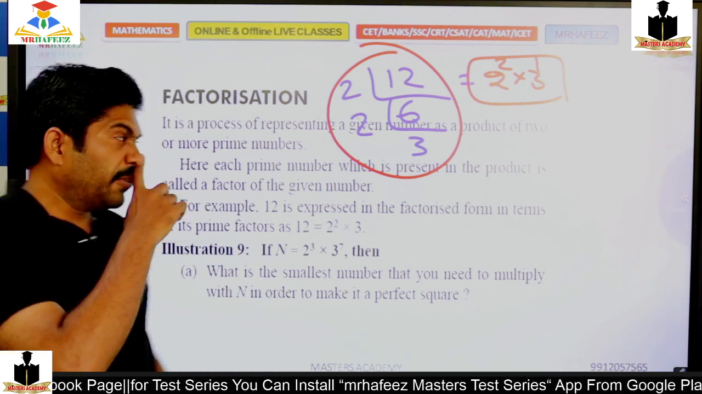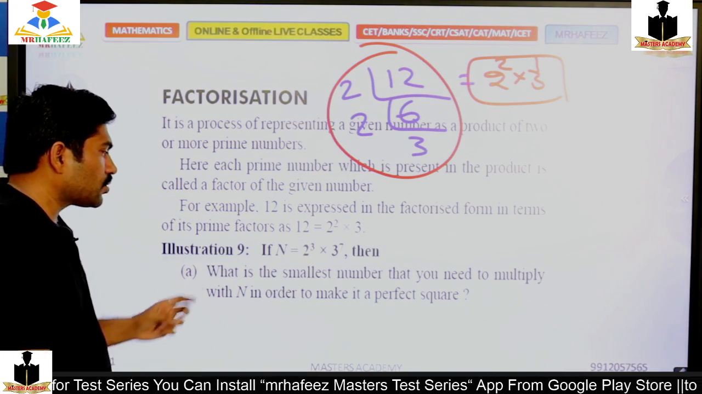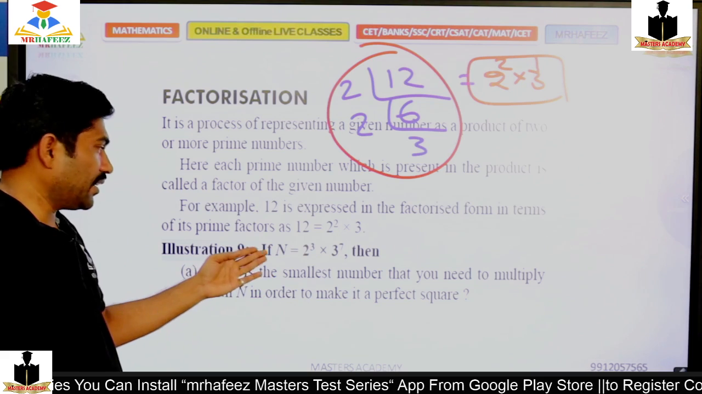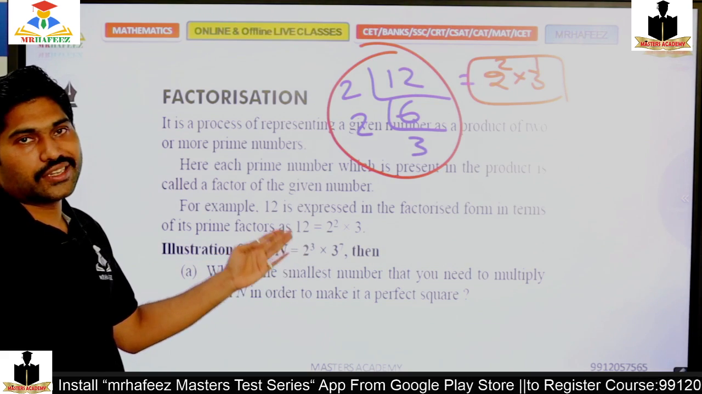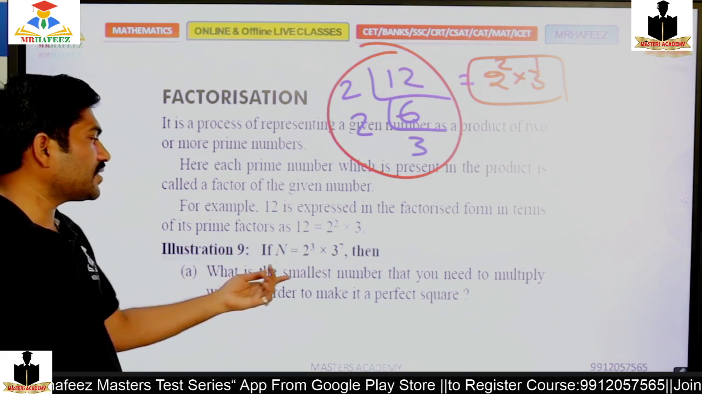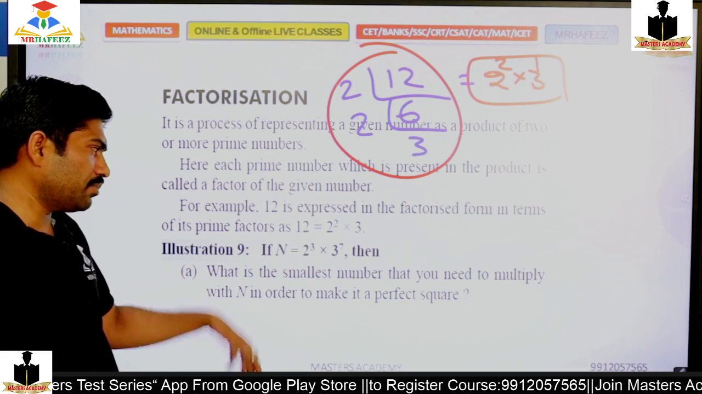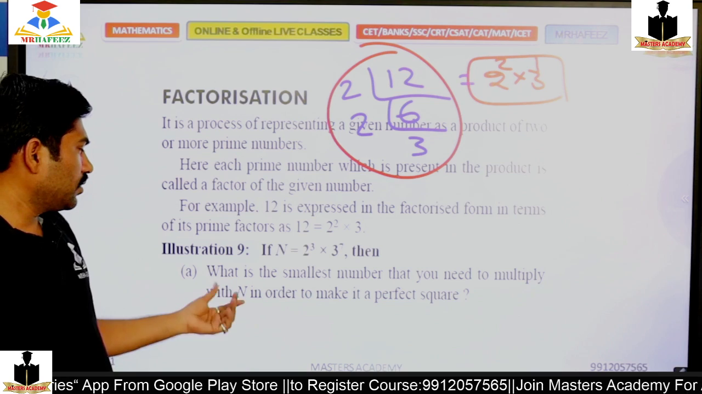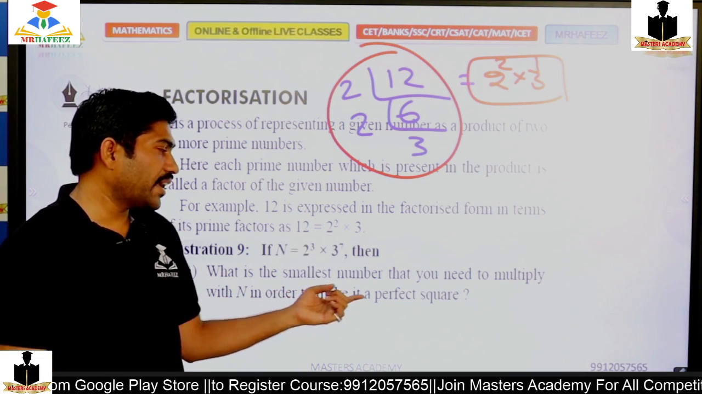Okay, moving to the next one. So n is a number here. N is the number 2 cube into 3 power 7. Then what is the smallest number that you need to multiply with n in order to make a perfect square?